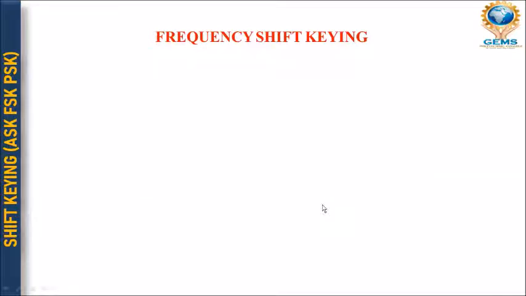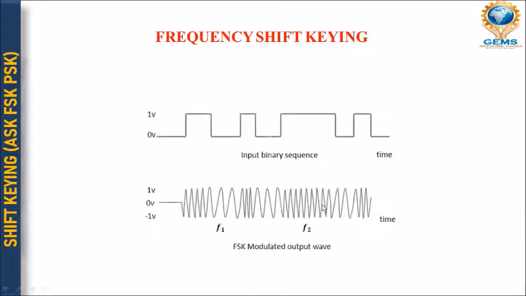So this is the diagrammatical representation. Earlier, the diagram I showed you was depending upon the frequency, right? But here the same input signal is there, and we are modulating it by using frequency shift keying.